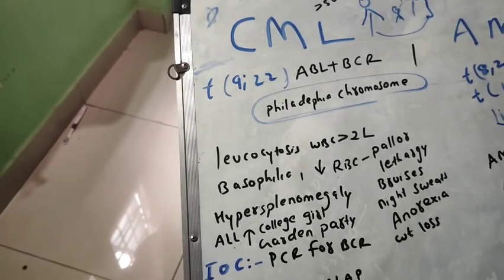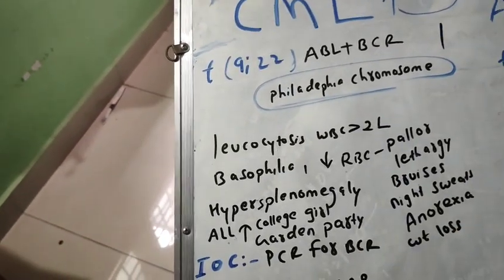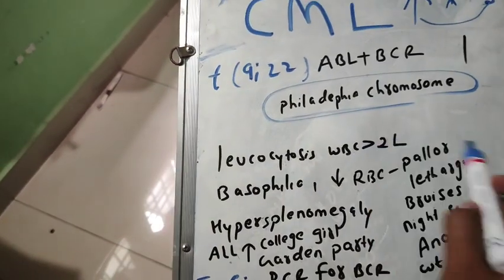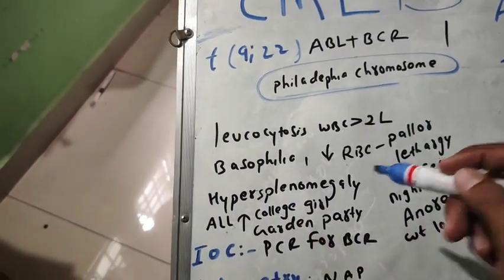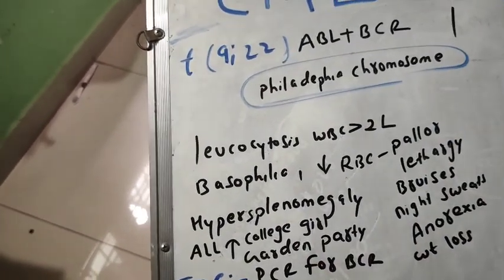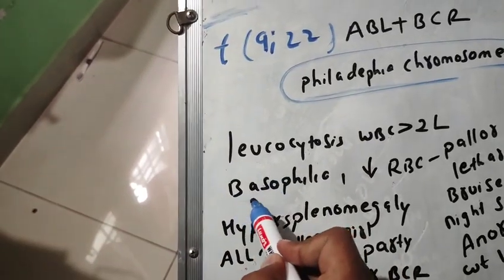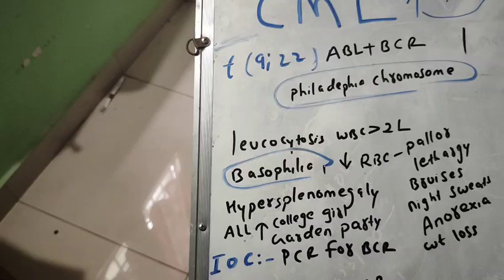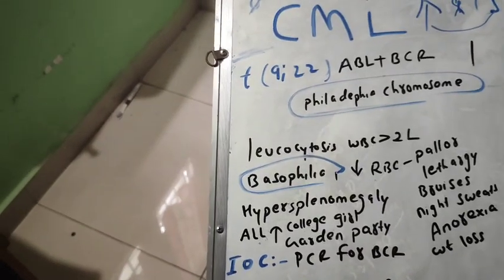Now see the symptoms. Symptoms are leukocytosis, meaning more WBCs, and basophilia, meaning more basophils. If you see more basophils, mark CML.